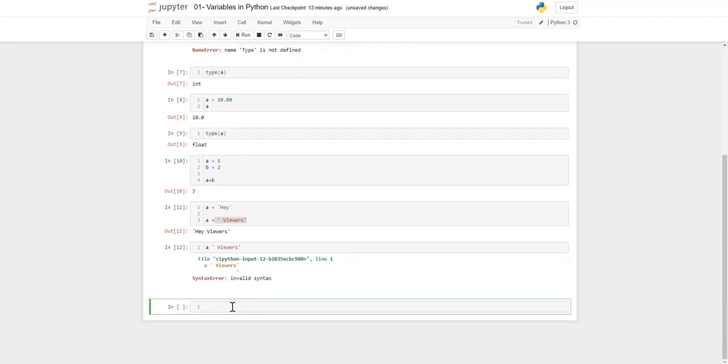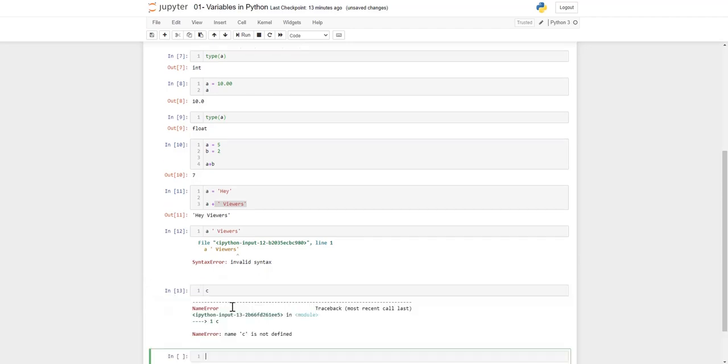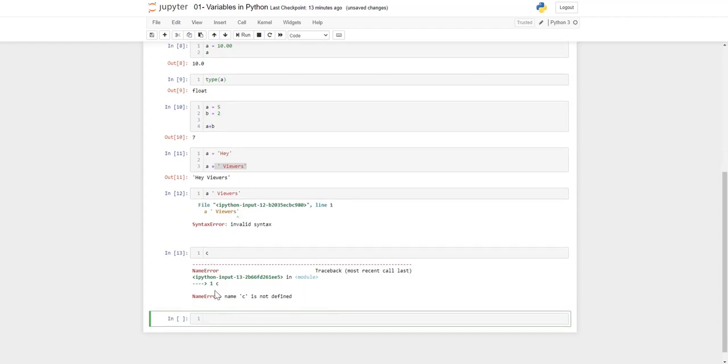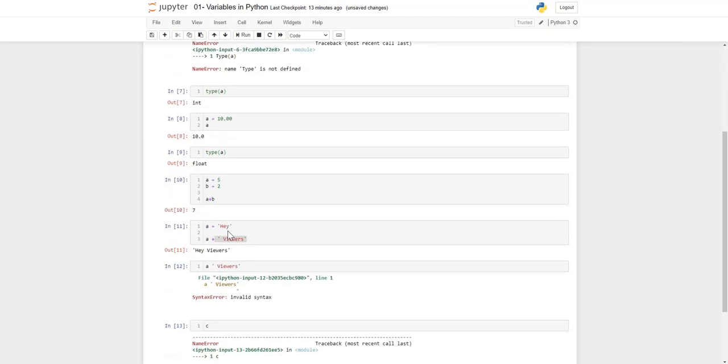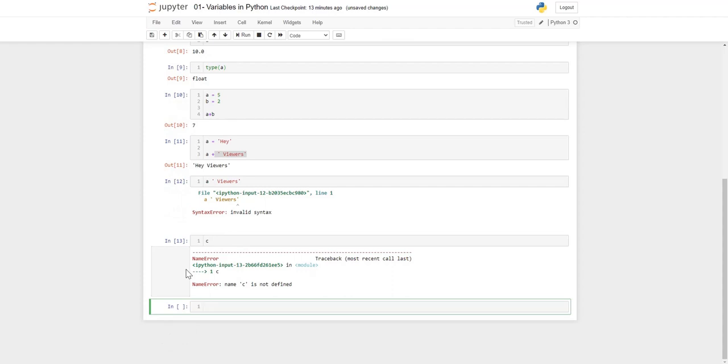Second thing, suppose you are going to call c, let's say any other variable which we didn't define earlier, so it will give you an error. Here it's giving "name c is not defined", because we haven't defined c before. So if you call any variable which is not defined in your program, it will give you an error.